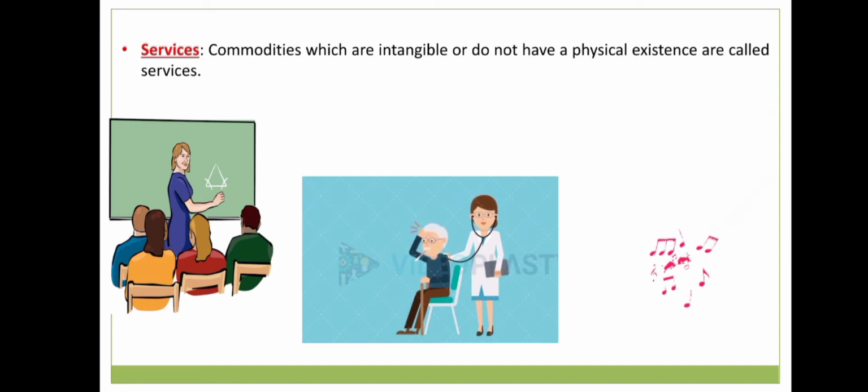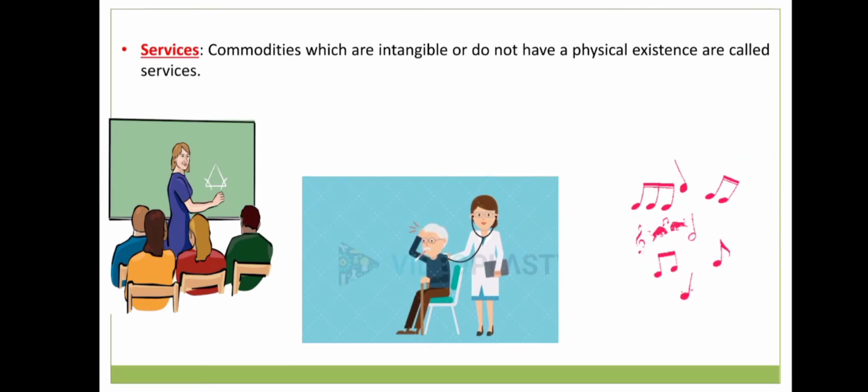In the same way, if we fall sick, we visit a doctor and he or she is giving service to us. In the same way, we hear music for our own entertainment or we see a movie. Those are things we cannot touch, which do not have a physical existence. These things are known as services.